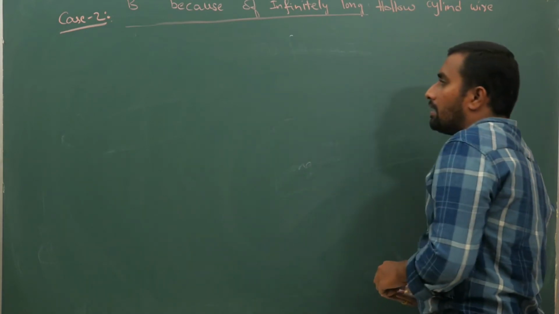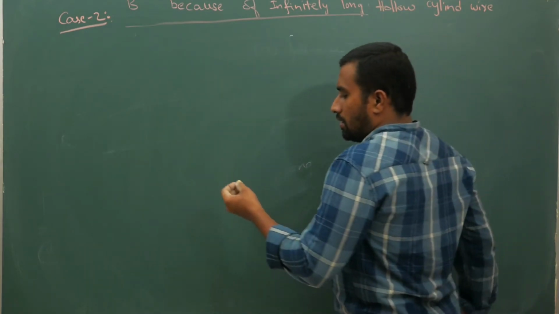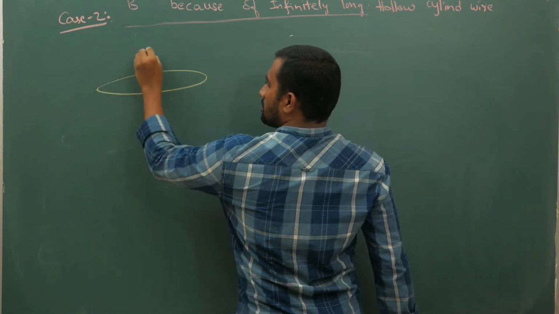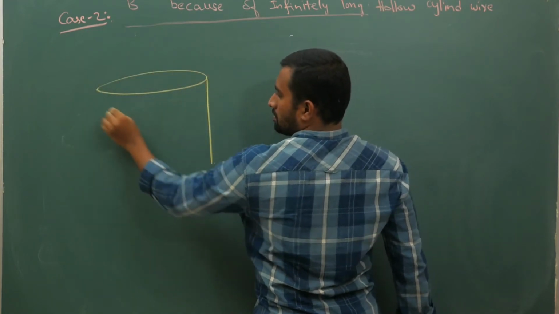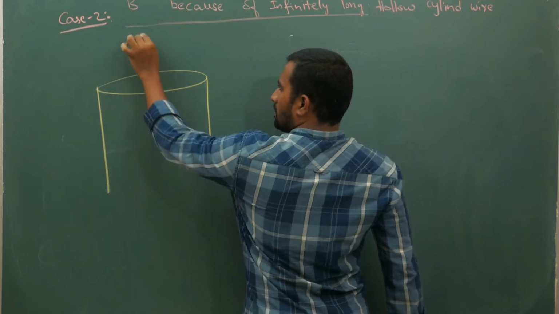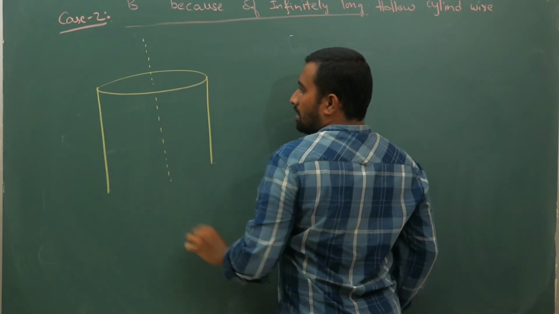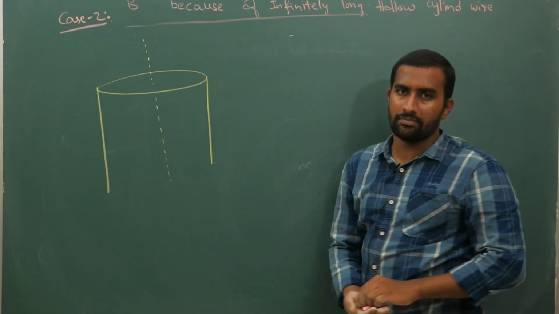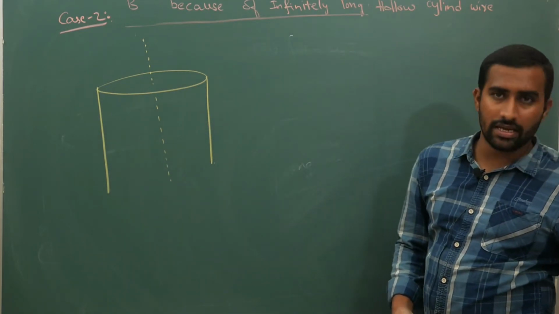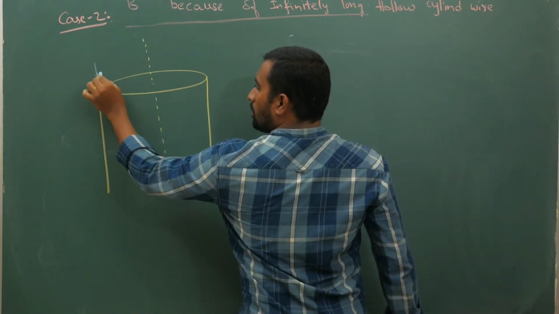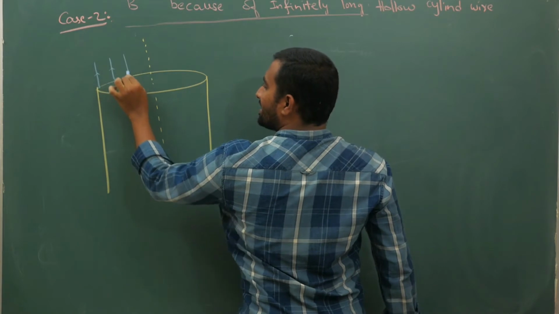Now you have a wire like this. Let us say this is the axis. Now inside it is empty. Your current is going only on the outer region.